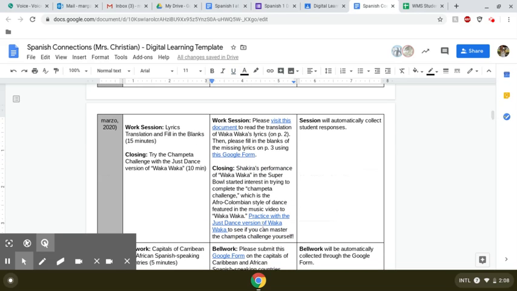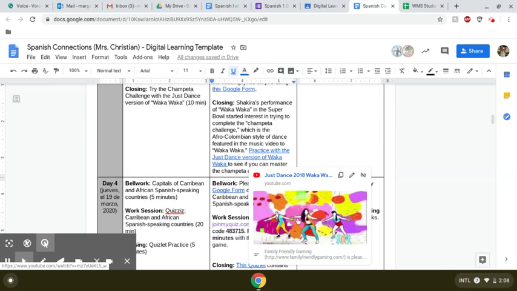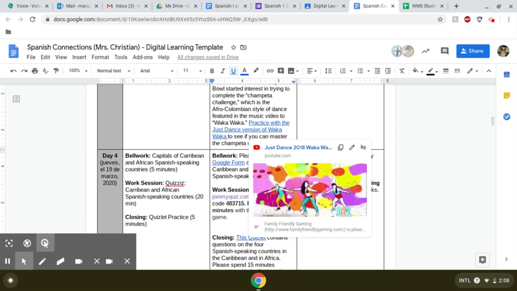The closing is so that you can get up and moving and hopefully not be too bored while we're all at home trying to socially distance. It is a link to the Just Dance version of Waka Waka. You can try and practice the Champeta challenge, which is in the song and is the Afro-Colombian style of dance that Shakira features in this video.